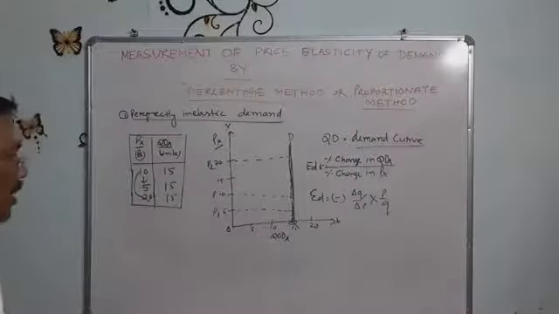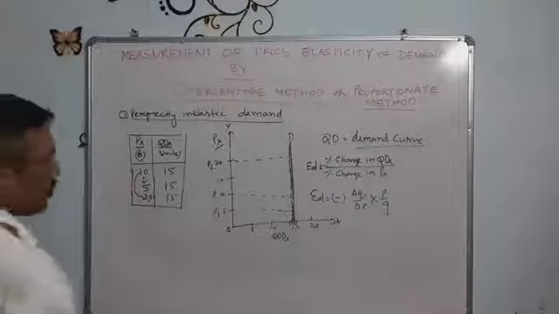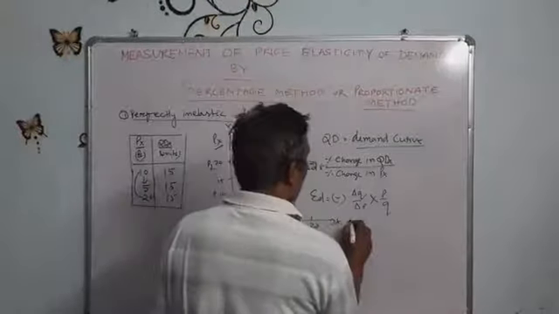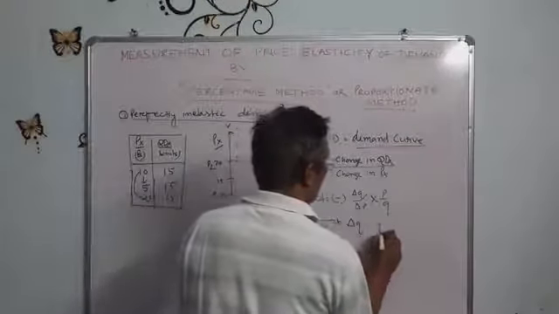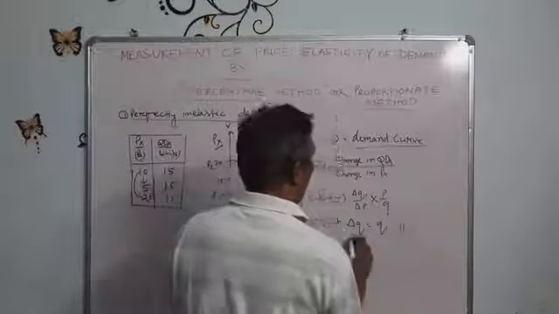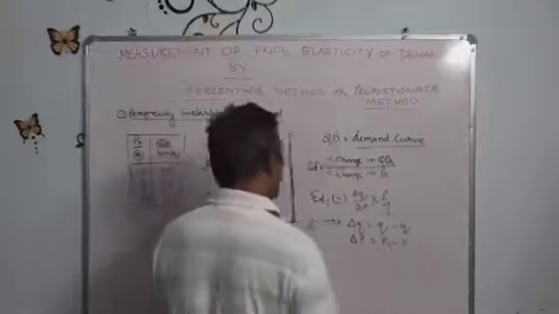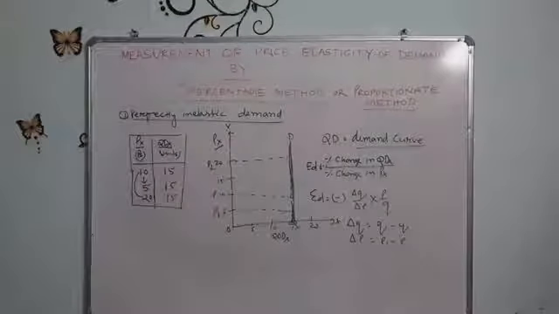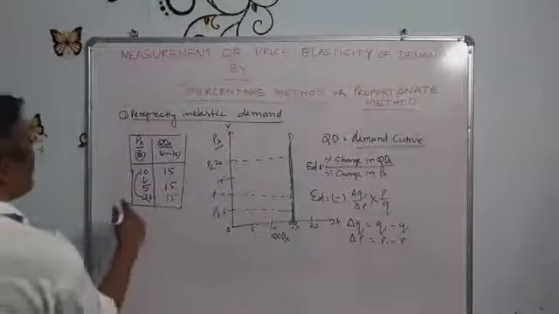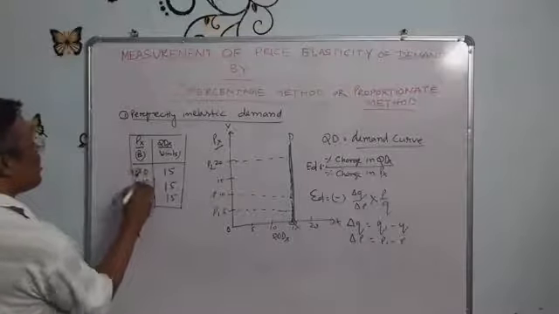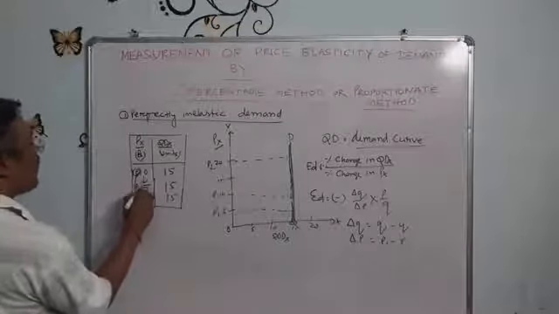So I have already said what is delta Q. Delta Q equals Q1 minus Q, and what is delta P? Equal to P1 minus P. Suppose here P is 10 rupees and P1 is 5 rupees.